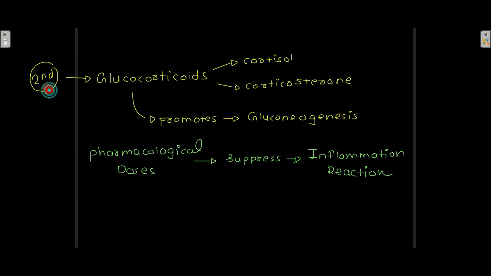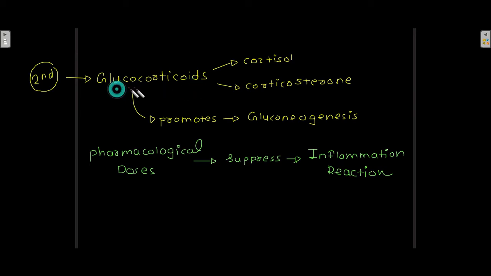Now, the second class of steroid hormones is glucocorticoids. Cortisol and corticosterone are examples of these glucocorticoids.